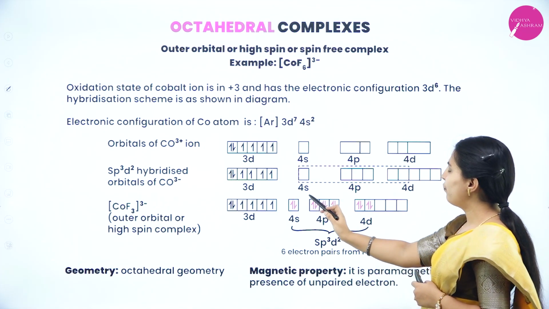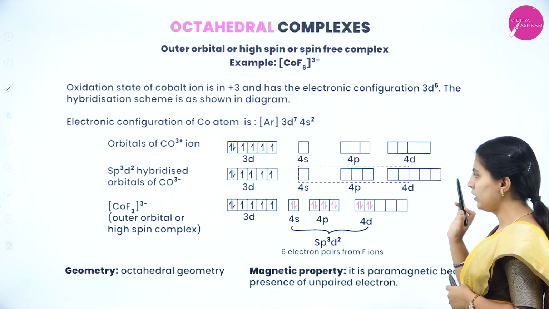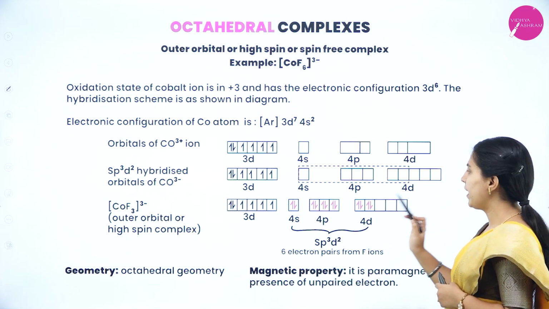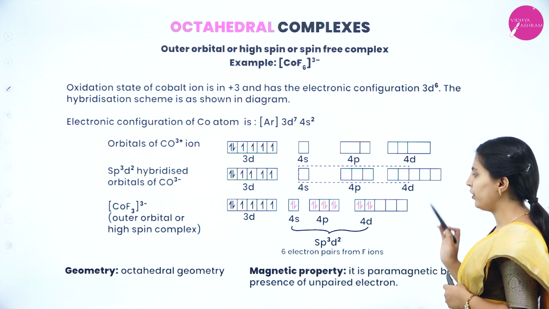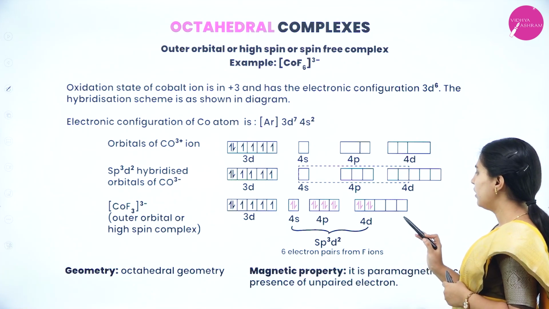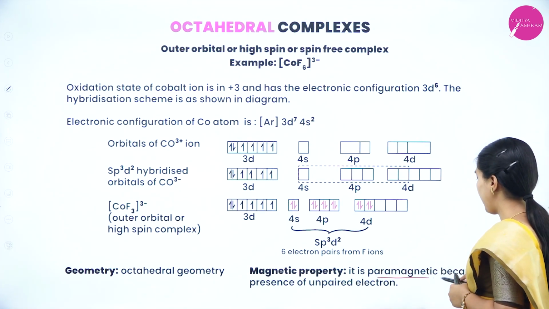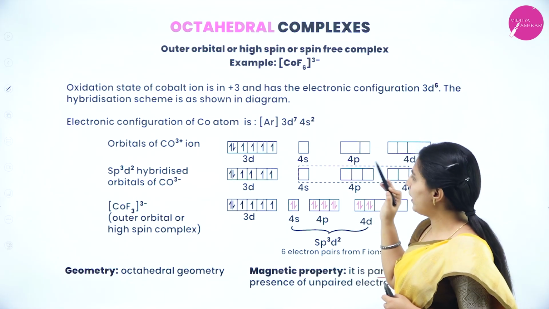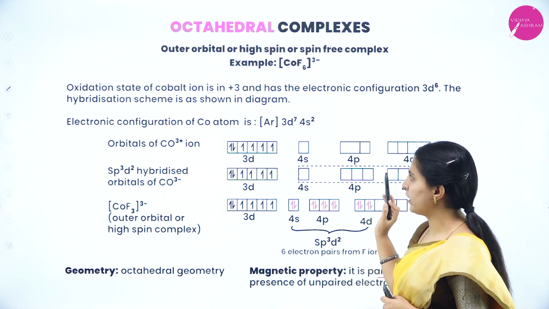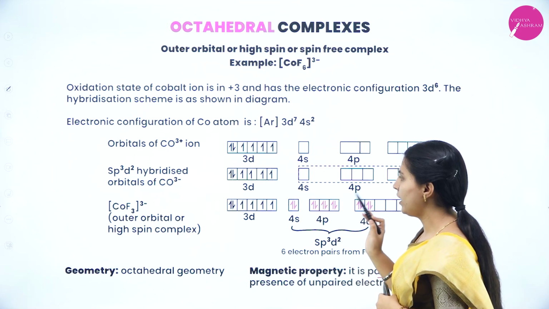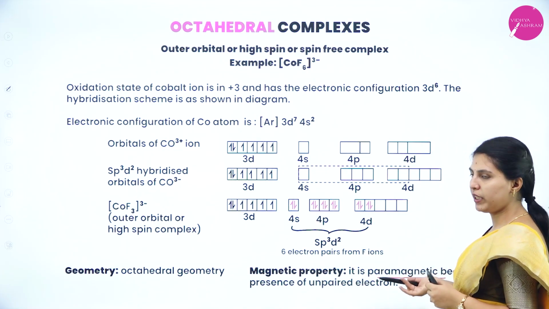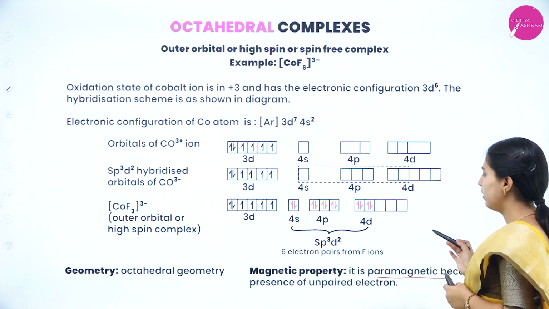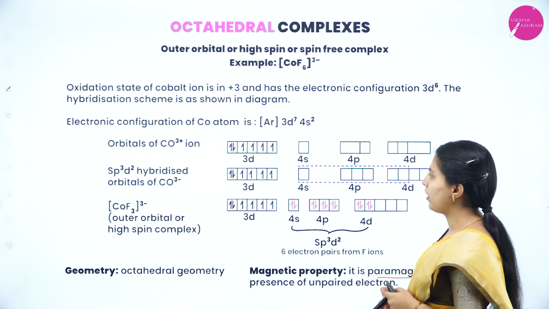That's why 4 unpaired electrons are present and sp3d2 hybridization is formed. The magnetic property is paramagnetic. Whenever it was low spin, the electrons paired and hybridized, but here it does not, due to the high spin complex. The geometry is octahedral and the magnetic property is paramagnetic.